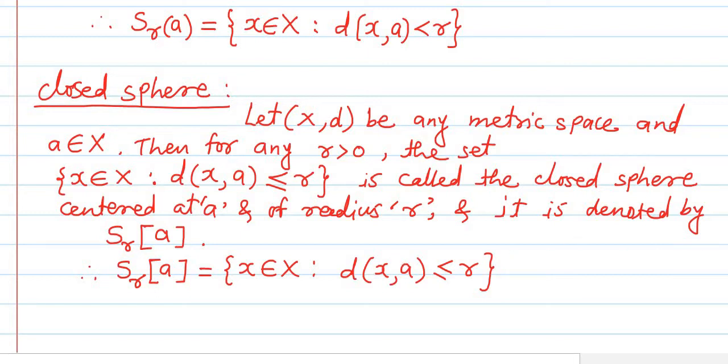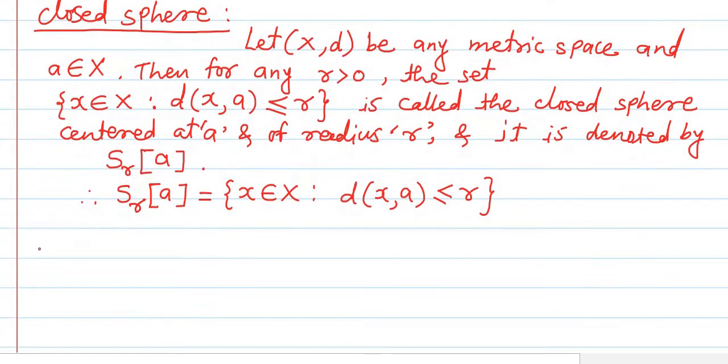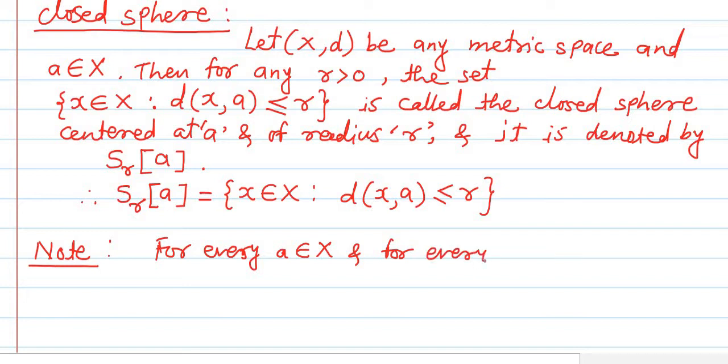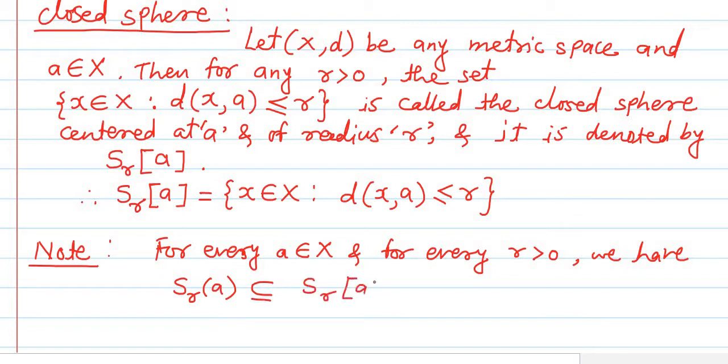From these definitions of open sphere and closed sphere, it follows that for every a belonging to X, if we take any point a from the metric space X, and for every r greater than 0, that is every positive real number, the open sphere S_r(a) will always be contained in the closed sphere S_r[a].